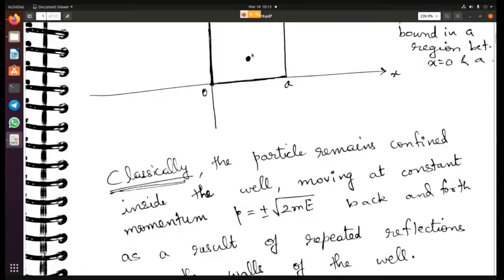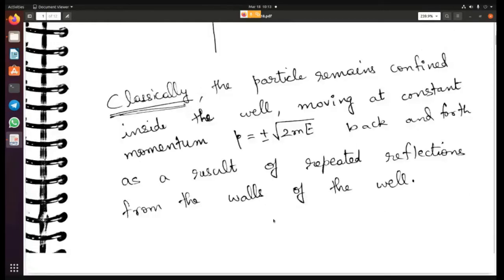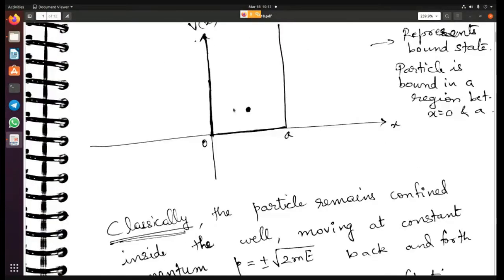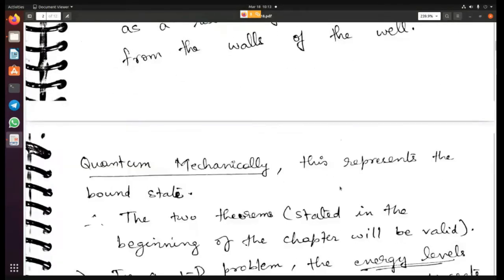But the energy can vary continuously. There is no restriction on what the energy has to be, right? Energy can be anything here. But quantum mechanically, this represents a bound state because the particle is trapped between this length 0 to a. Okay, so it represents a bound state.